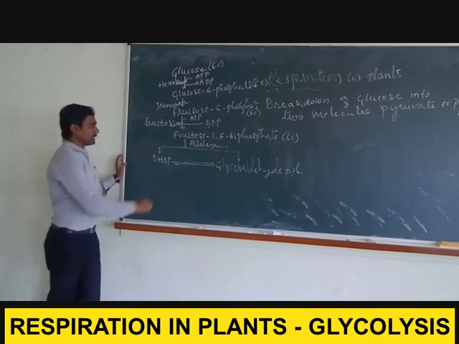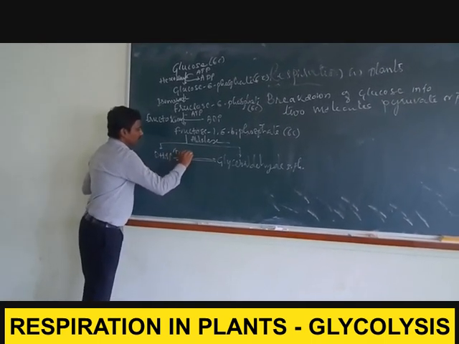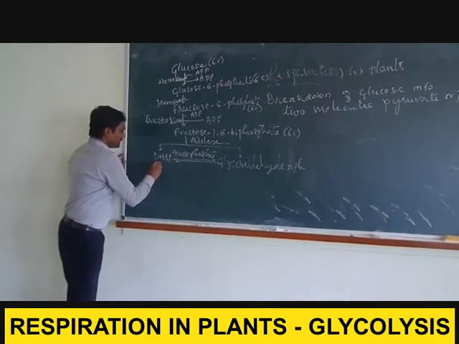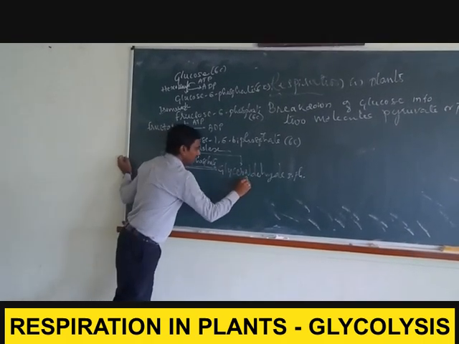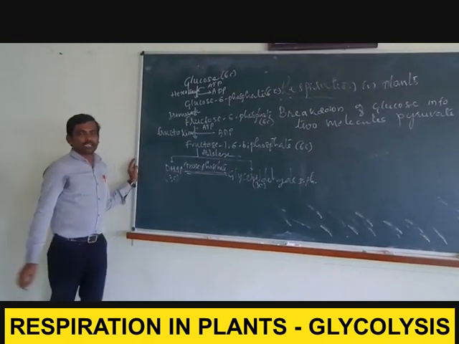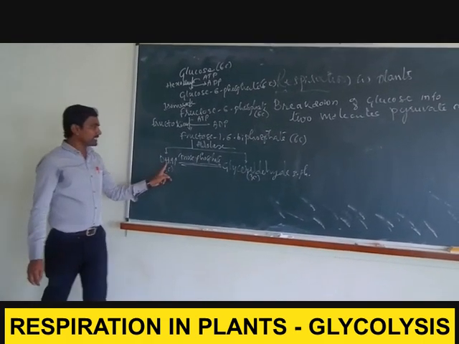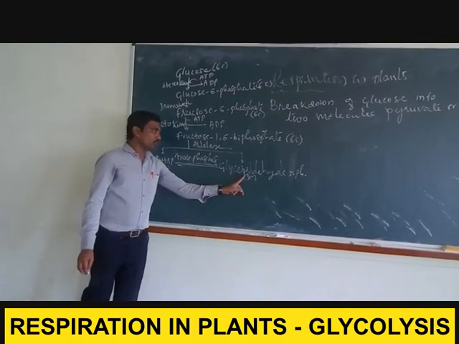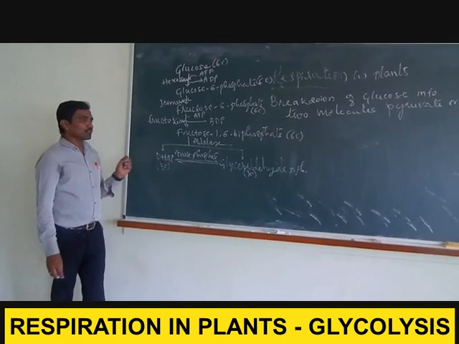This process is mediated by an enzyme called triose phosphate isomerase, that you need to remember. The term triose phosphate is used because dihydroxyacetone phosphate is a 3-carbon compound and glyceraldehyde 3-phosphate is also a 3-carbon compound. Hence we call it the isomerization of dihydroxyacetone phosphate into glyceraldehyde 3-phosphate or vice versa, mediated by the enzyme triose phosphate isomerase.